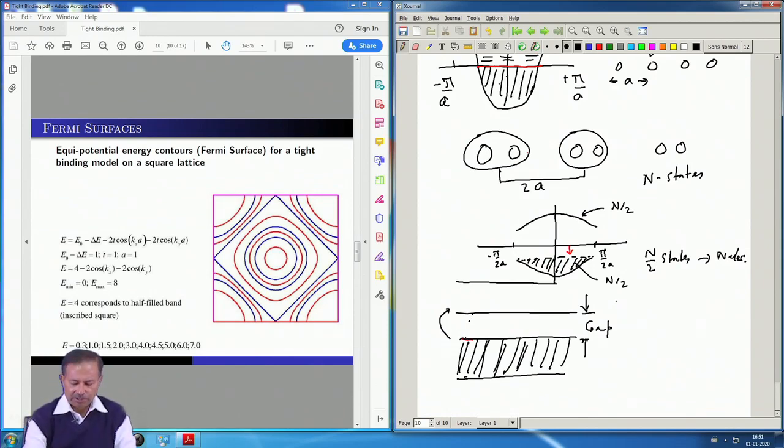Suppose you want to put in an electron from outside and make it n plus 1, then you can only go to the bottom of the top band, which is empty, and that means there is a gap to that. So, a finite energy is required to either excite or add an electron to the system.